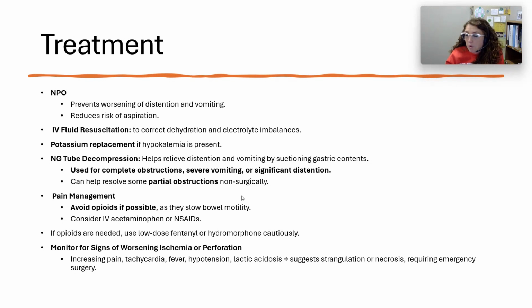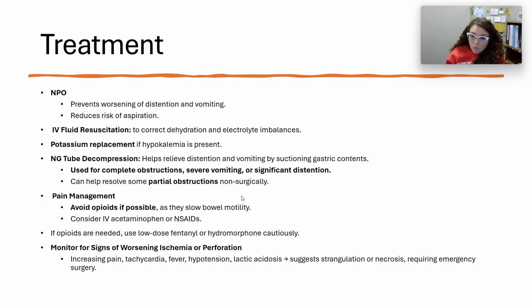So these people with partial bowel obstructions or suspected bowel obstructions, first thing you basically see for them is they get gut rest and they get that NG tube, and it's used for severe vomiting or significant distension and can help resolve some partial obstructions non-surgically. So if they do the imaging and they think it's a partial, they're going to try to not have to treat it surgically. They'll start with gut rest, see how those individuals tolerate that, if their body starts to naturally work through that obstruction, or if they do need to go surgically, they will.